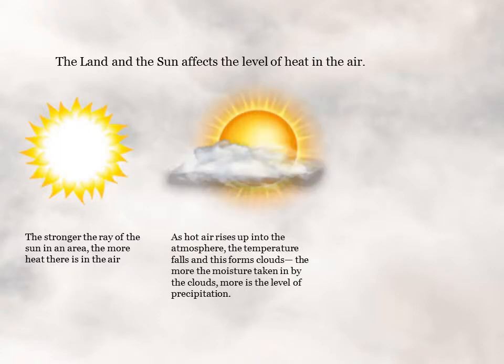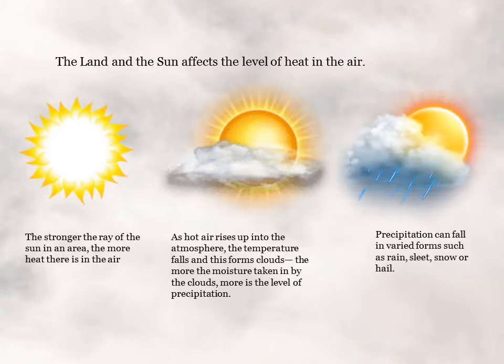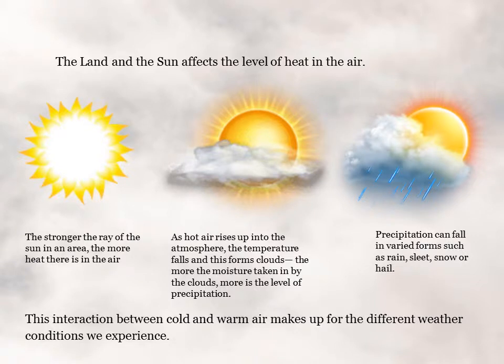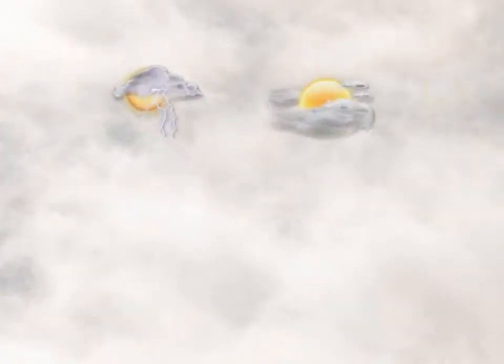As hot air rises up in the atmosphere, the temperature falls and this forms clouds. The more moisture taken in by the clouds, the higher the level of precipitation. Precipitation can fall in various forms such as rain, sleet, snow, or hail. This interaction between cold and warm air makes up the different weather conditions we experience. Let me explain this phenomenon with an example.